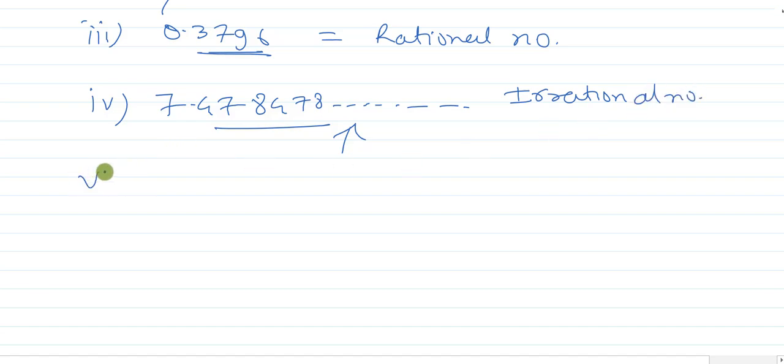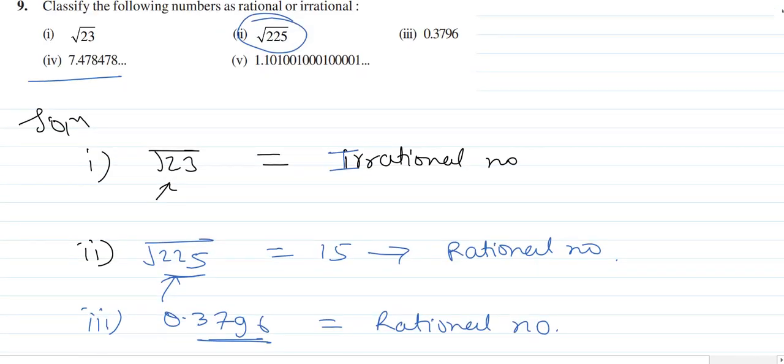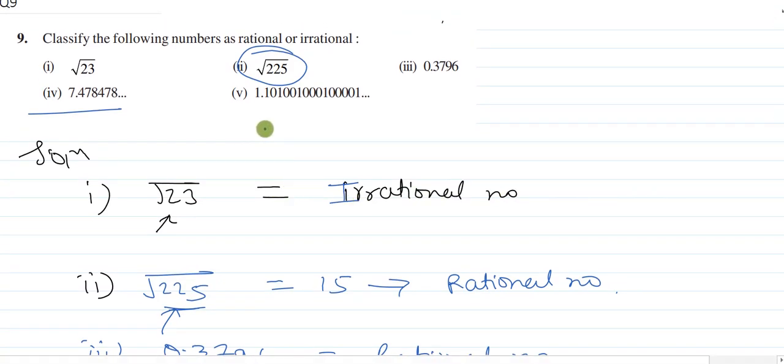Got this? Now the fifth one. In the fifth one we can directly see the same. Here you can observe first 10 was there, 100, then 1000, then 10,000 and so on. Here you can see the numbers are not repeating and also they are not terminating. So it is also an irrational number. So just write the fifth question as irrational number because the digits are not repeating and not terminating. So this was up to exercise 1.3.